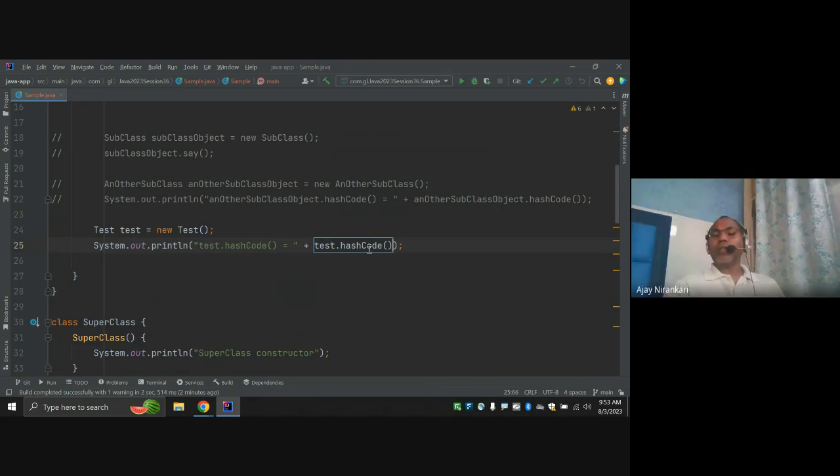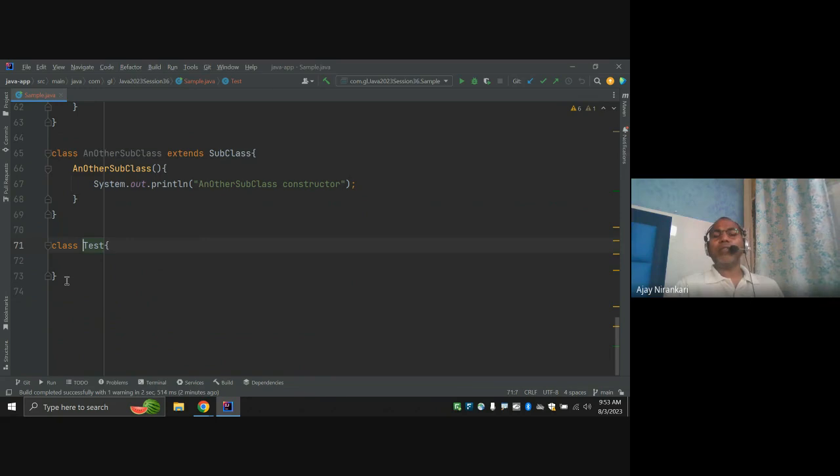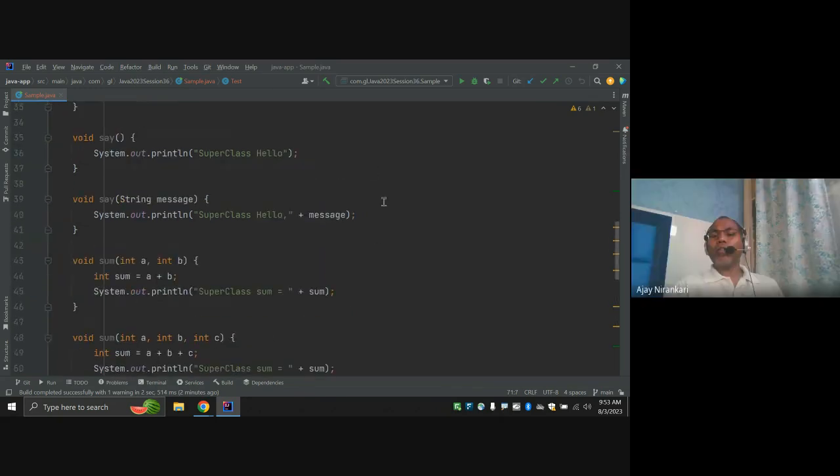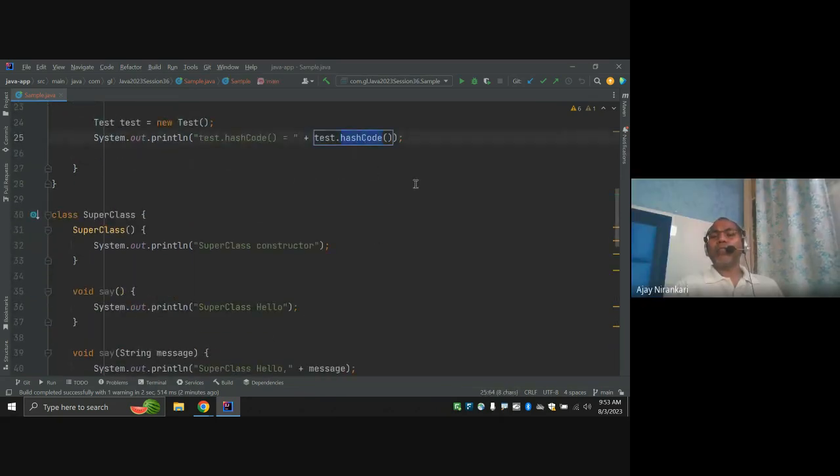I have not given any kind of hashCode here. Notice in this class there is no hashCode method, right? But still I am able to call this method, hashCode, right? This method comes from the inheritance, right?